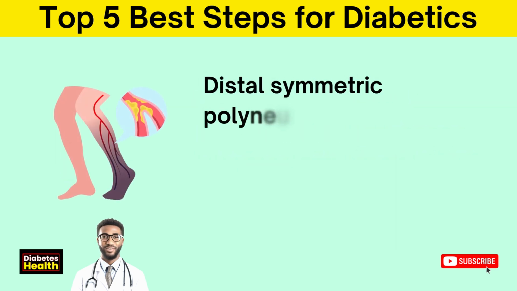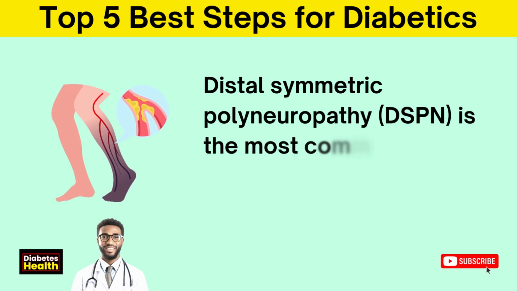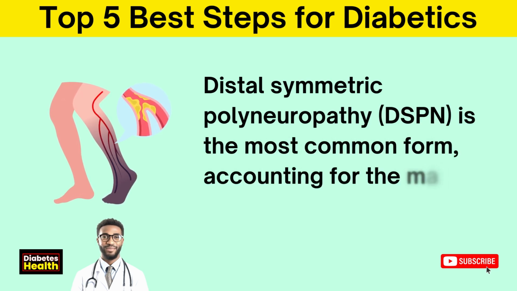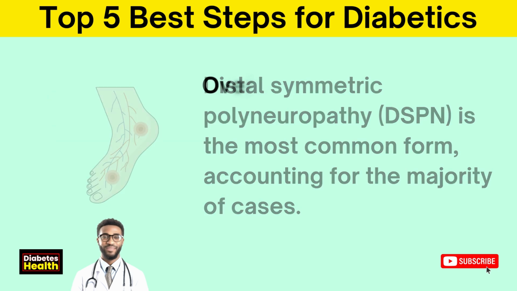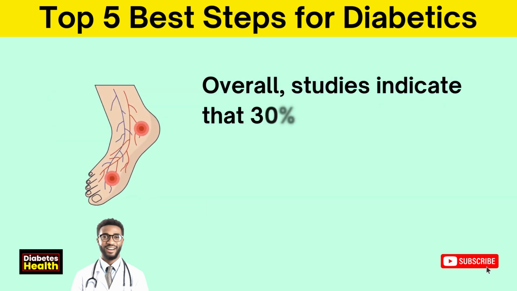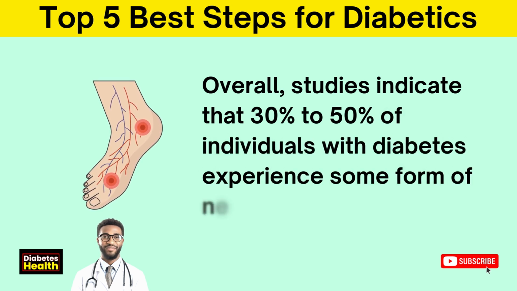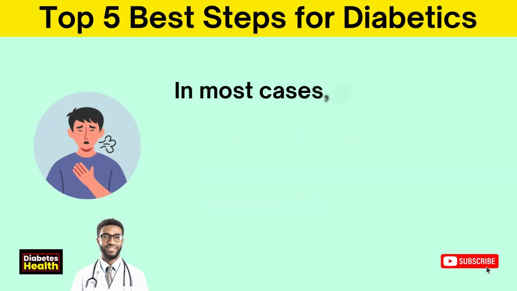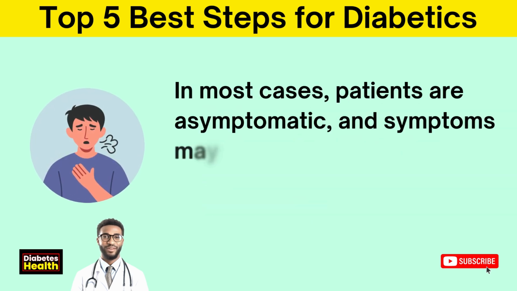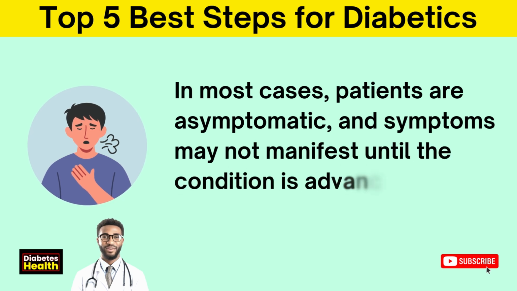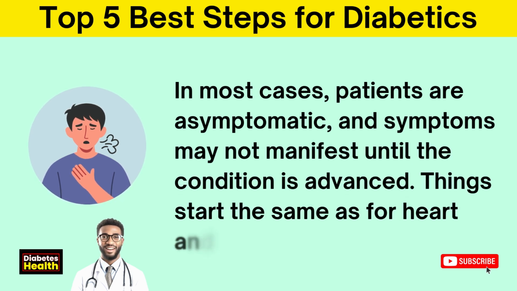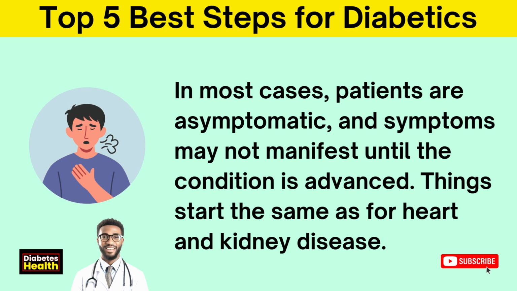Distal symmetric polyneuropathy, DSPN, is the most common form, accounting for the majority of cases. Overall, studies indicate that 30% to 50% of individuals with diabetes experience some form of neuropathy. In most cases, patients are asymptomatic, and symptoms may not manifest until the condition is advanced. Things start the same as for heart and kidney disease.